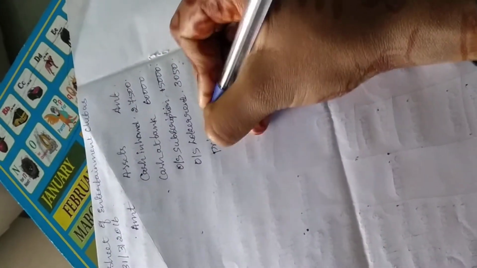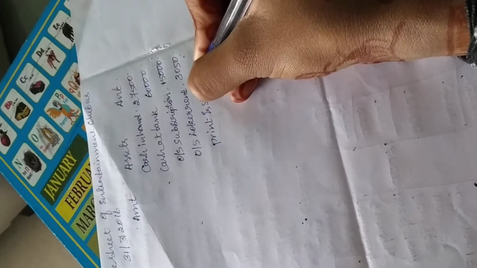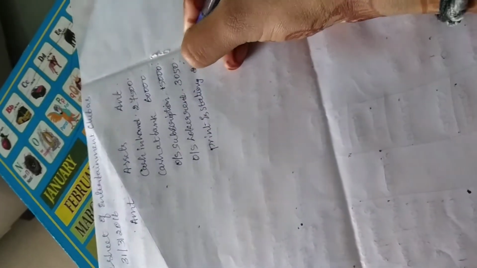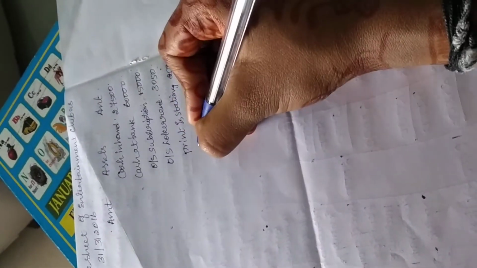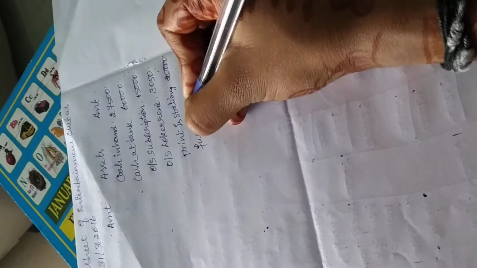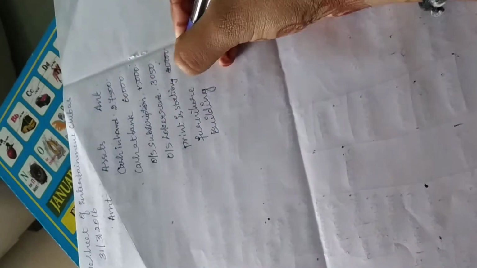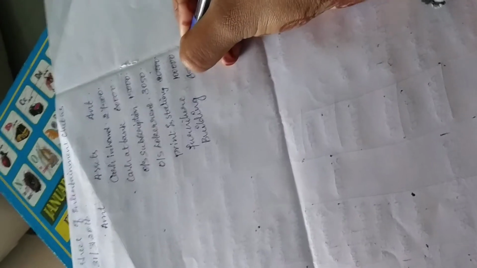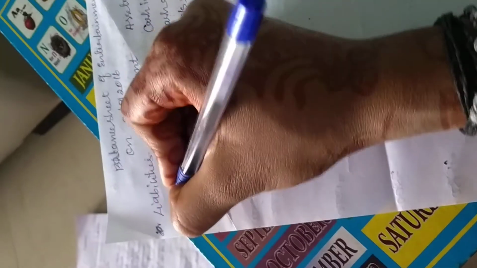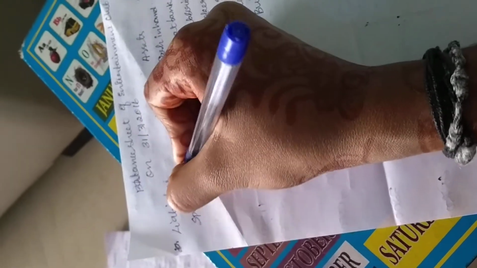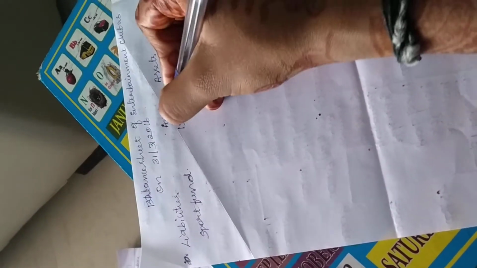Next, printing and stationery. Printing and stationery, it is 2,000. They have given in the additional information. Next, as furniture and building are the assets, we have to transfer it to the asset account. Furniture is 1 lakh, which is given in the additional information, which is 6th point, and the building is 6,50,000. Then in the liability side, we have sports fund, so we'll be transferring it for the liability side 15,000.